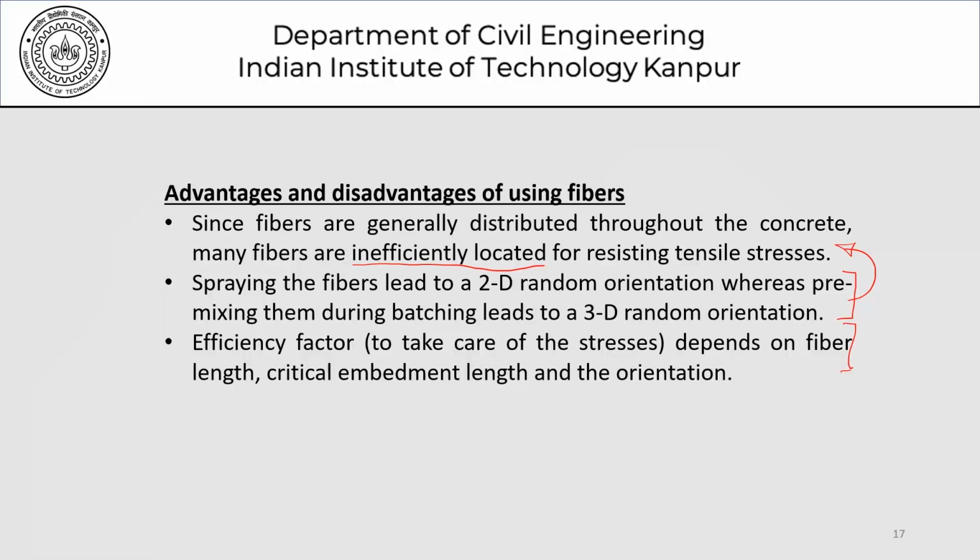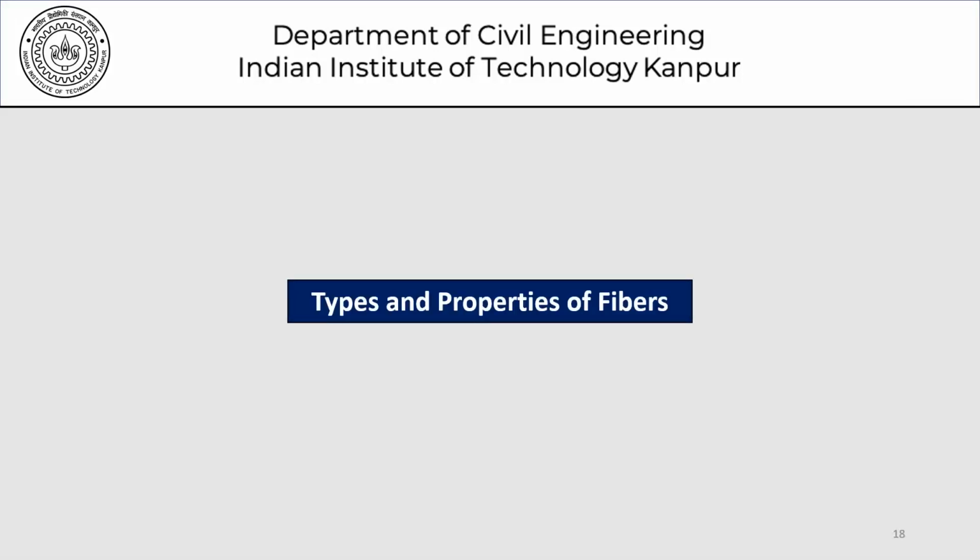We will probably be able to just highlight to you some of the issues involved, and then if an opportunity arises to use that material, then of course you know what kind of material to look for as far as literature is concerned, and what are the issues involved in using that particular type of concrete or that construction method, and so on. Now quickly going through the types and properties of fibers that we normally use.